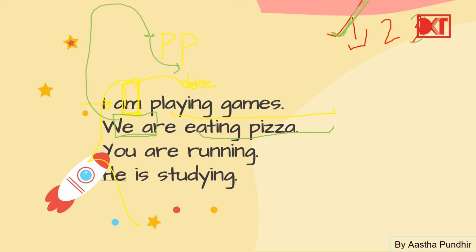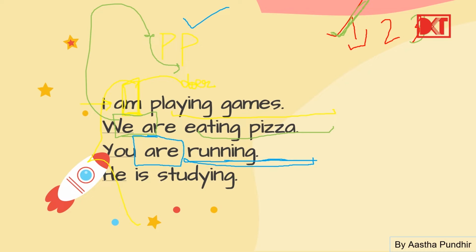Then moving on to the third example. The sentence says, you are running. What is the action taking place here? Running. That someone is running. That is the action. But who is doing the action? Who is running? We are given the personal pronoun you. So you is the doer and the personal pronoun.